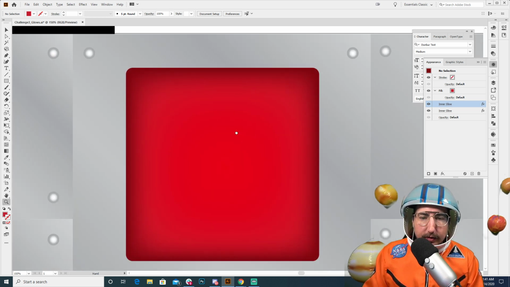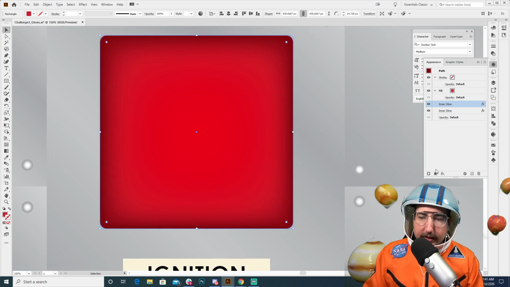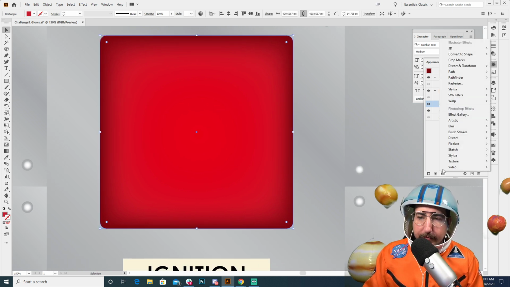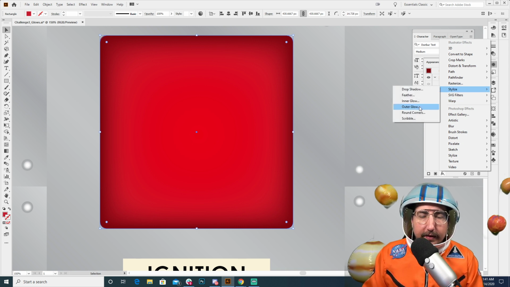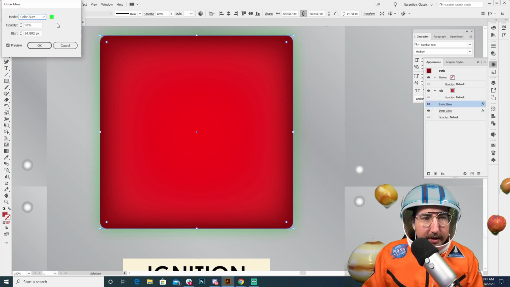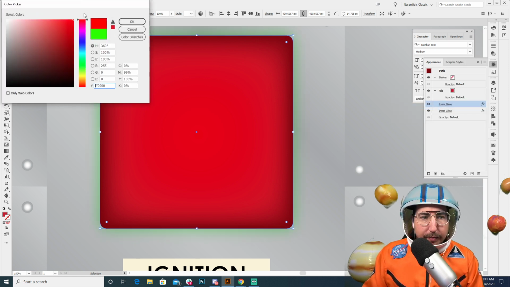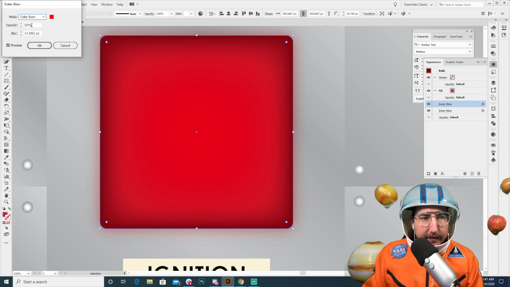And now what we can do is we can come in here, we can select this, and again go to Effects, go over to Stylize, and this time we're going to do an outer glow. So the inner glow applies to the inside of the shape, the outer glow applies to the outside. So it will make it look like that light is kind of spilling out. So we're going to go to Outer Glow, and we're going to change this to just a bright red. So there we go. Now we've got a glowing red.